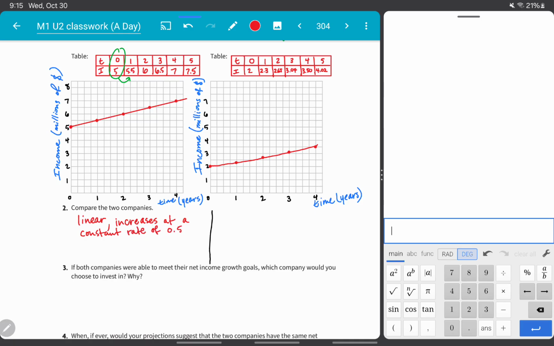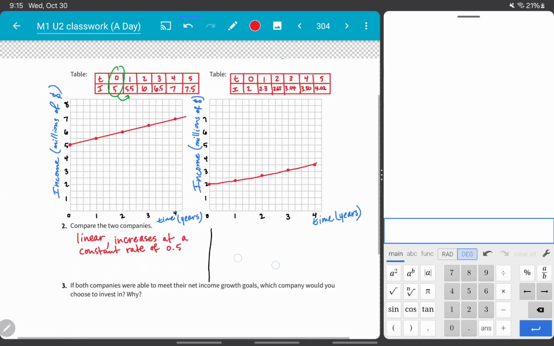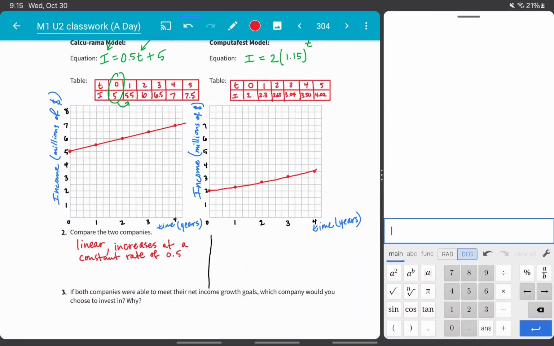If we think about the equation up there, that first number, 0.5, is the slope. So slope is 0.5. And then what are we doing with that 5? That initial value of 5 is being added on to that 0.5t. So a 5 is added. And then if I look at the graph, it looks like a line.